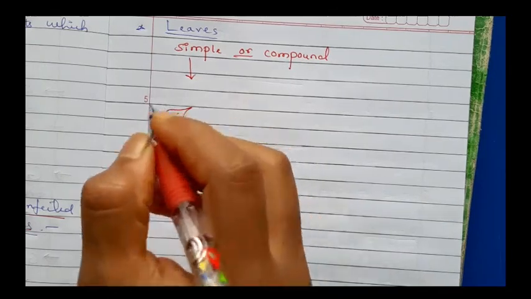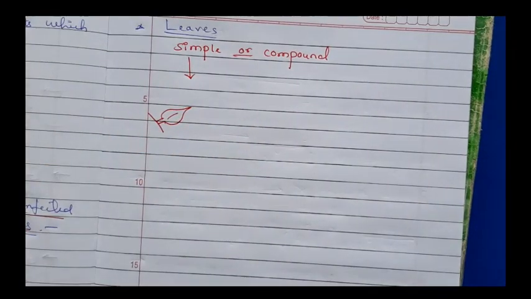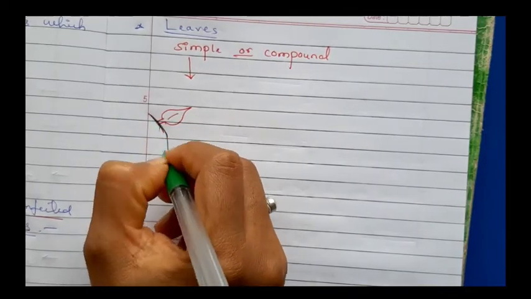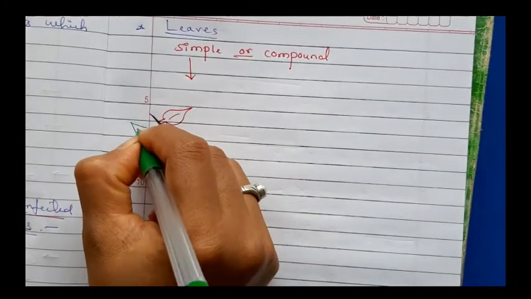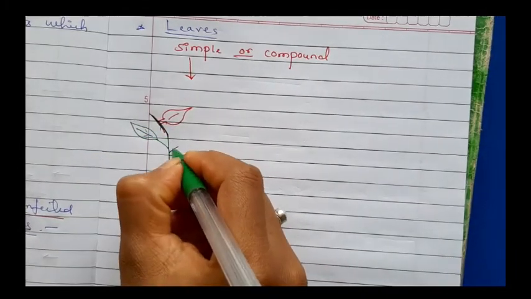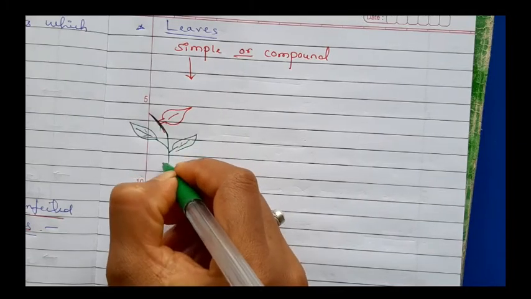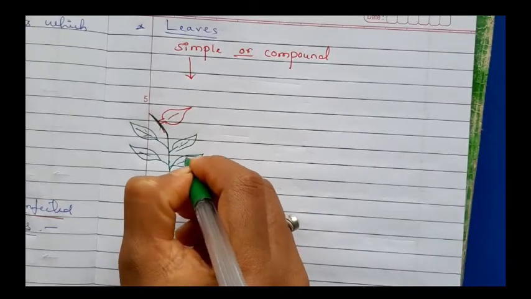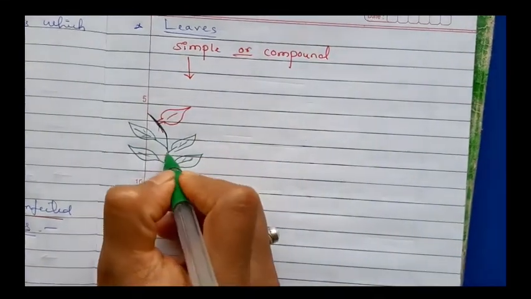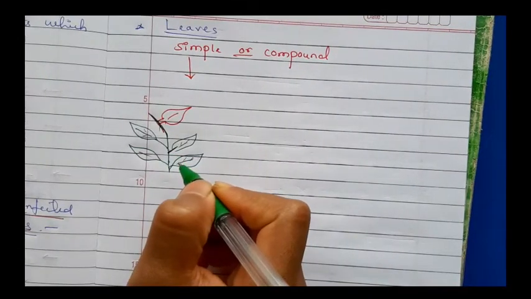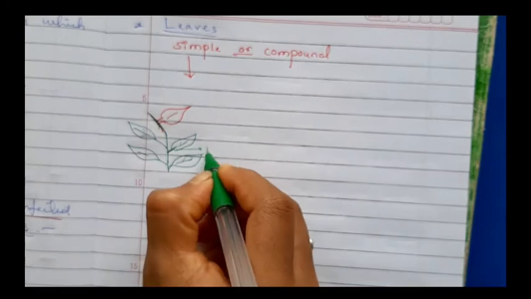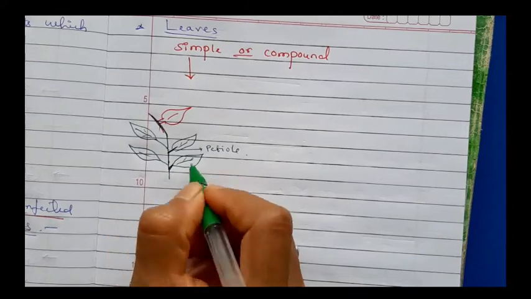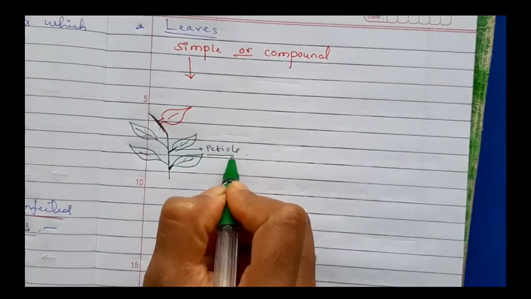Consider this is a leaf. Okay, I will change the color, then you can easily understand. In the branch, the leaves are arranged depending on the species' characteristic feature. Here I am going to draw leaves which are arranged oppositely. The stalk of the leaf is known as the petiole. This is the petiole. On the stem, a single leaf arises from the petiole.